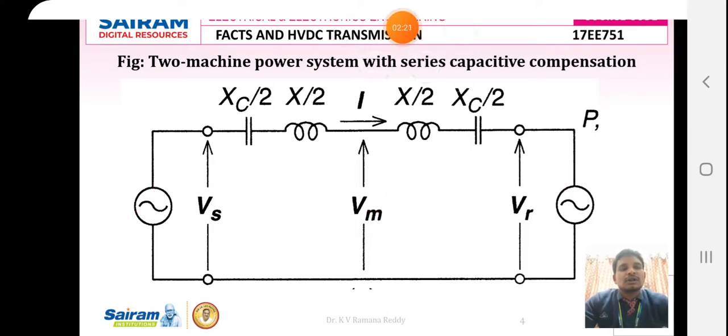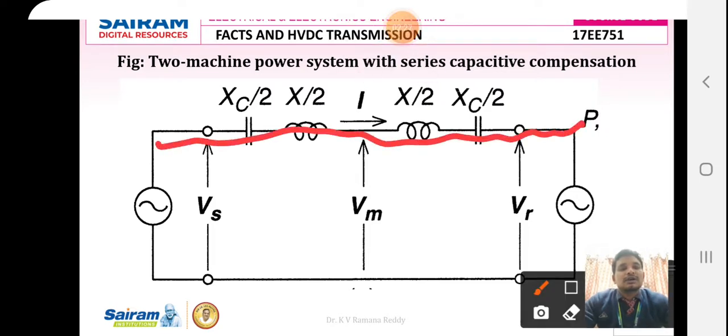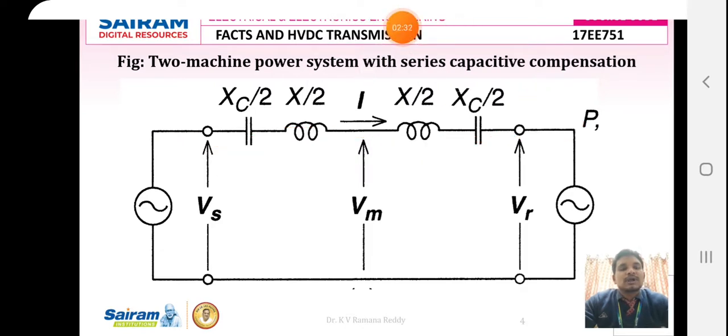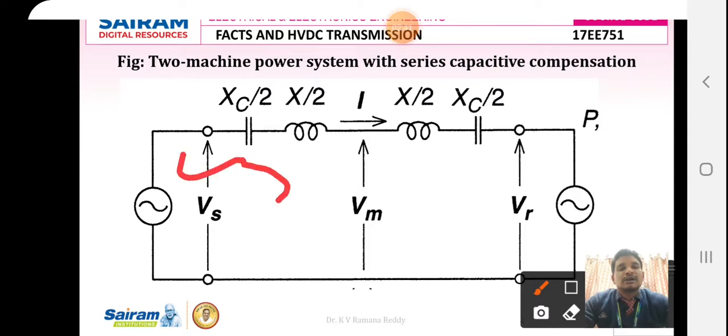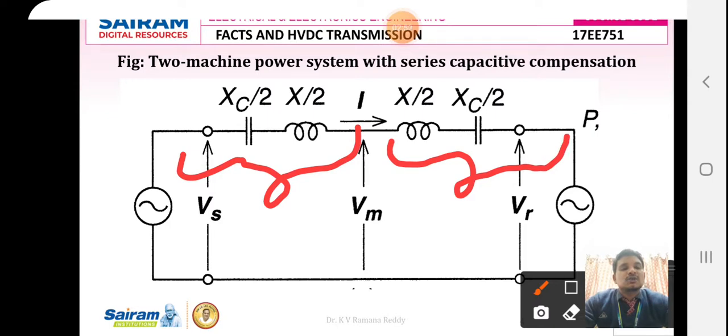The total reactance of the transmission line from the sending end to the receiving end is X. But in order to increase the real power transfer capability, the transmission line has been divided into two segments. Segment 1 is from the sending end to the midpoint, and from the midpoint to the receiving end is segment 2.